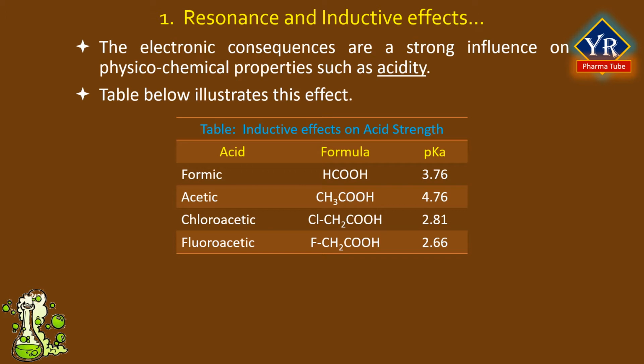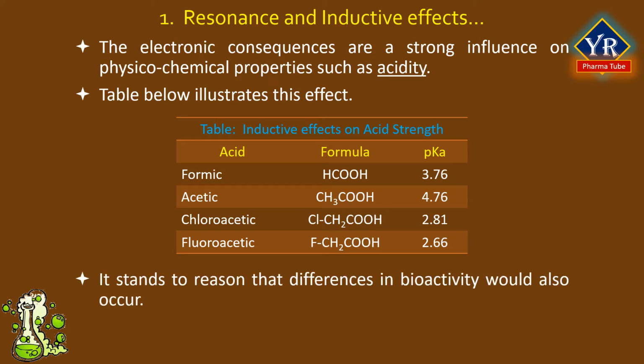Using formic acid as a prototype, we note that the positive inductive effect of the methyl group in acetic acid causes an increase in the pKa by a whole unit, which is a 10-fold decrease in acid strength. Conversely, in chloroacetic acid, we find the strongly electronegative element chlorine withdrawing electron density from the carboxyl function, which results in a drop of almost 2 pKa units, or a 100-fold increase in acidity.